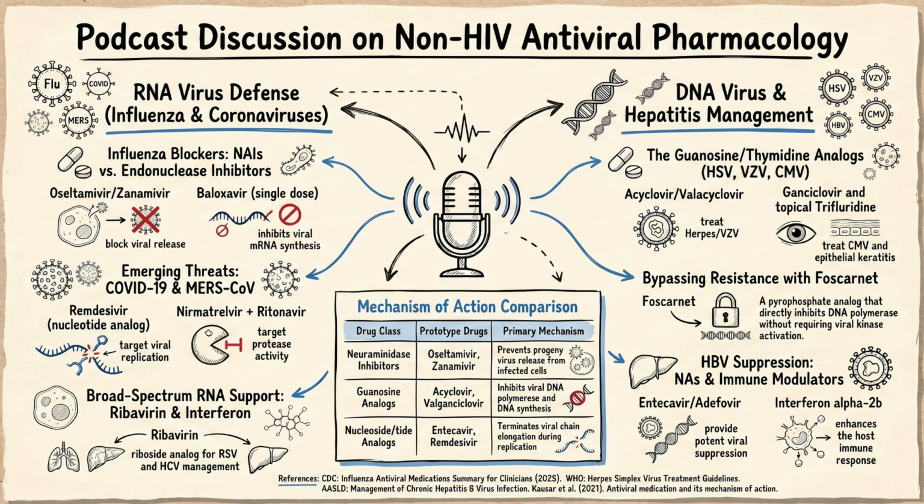Just shuts down. But if it bypasses the whole activation step and goes straight for the polymerase, why isn't foscarnet our first choice to begin with? I mean, it sounds foolproof. Well, the clinical trade-offs are severe. Because foscarnet doesn't require specific viral activation, it is much less selective, which means higher toxicity for the host. Specifically, it is highly nephrotoxic. It can cause massive damage to the kidneys. The sources also highlight severe electrolyte imbalances with foscarnet.